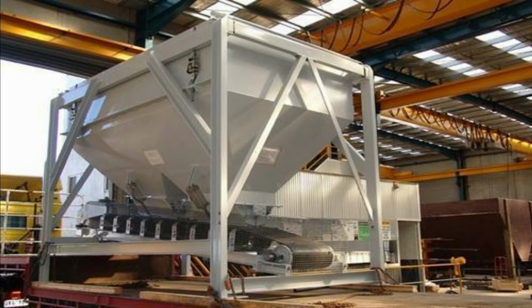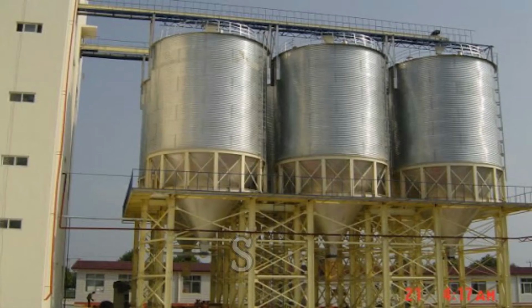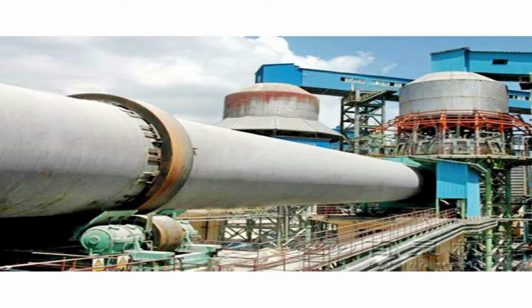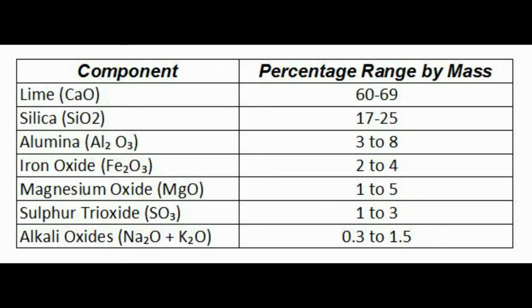Then powder materials are mixed in the required proportions to get the dry raw mix, which is stored in storage bins, that is called silos, and kept ready to be fed into the rotary kiln. Raw materials are mixed in calculated proportions so that the average composition of the final product is as follows, friends. And this is the table showing the component and the percentage range by mass, friends. That is lime, 60 to 69%, silica 17 to 25%, and alumina 3 to 8%, and iron oxide 2 to 4%, and magnesium oxide 1 to 5%, sulfur trioxide 1 to 3%, and finally alkalis, that is 0.3 to 1.5%.